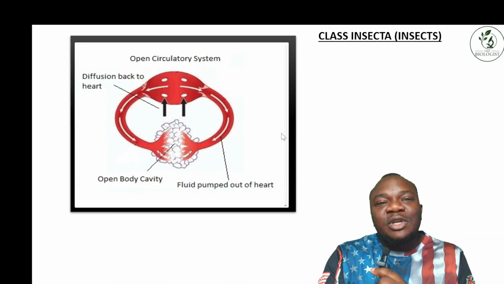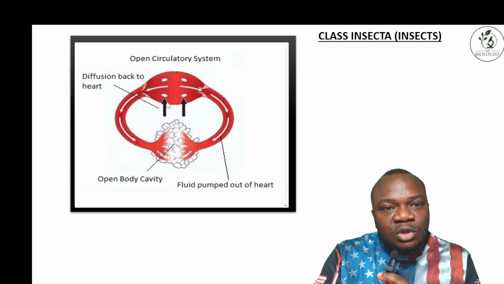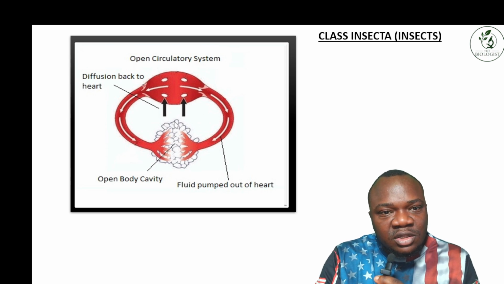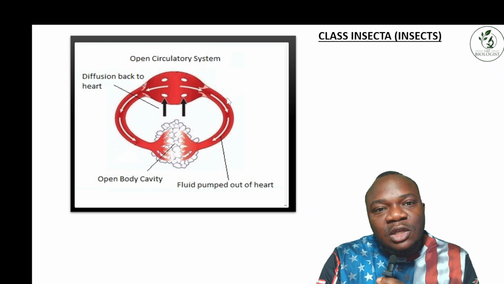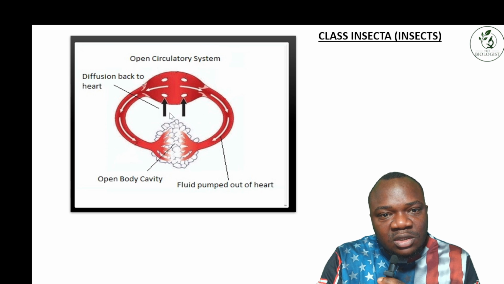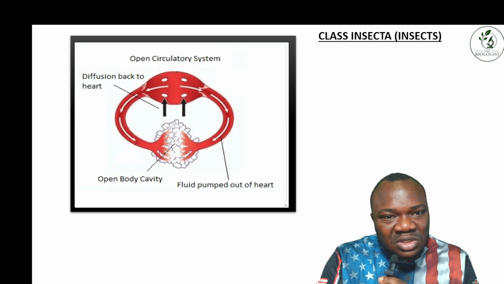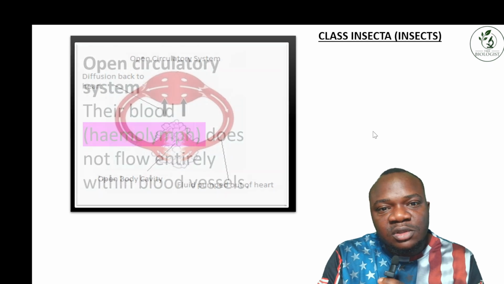You can see in this picture that the blood diffuses back into the heart, not actually passing through blood vessels, unlike in closed circulation. Fluid is pumped out of the heart into the body cavity, and it diffuses back into the heart, not entirely through vessels. That's why it's called open circulation.